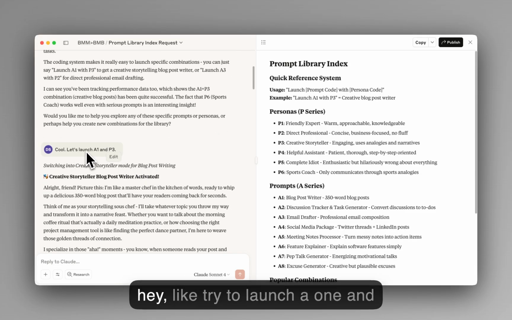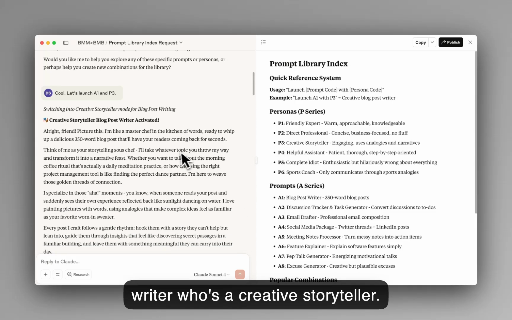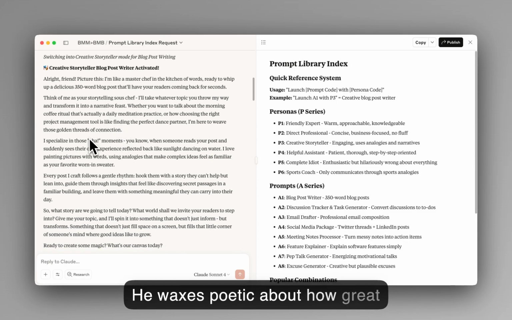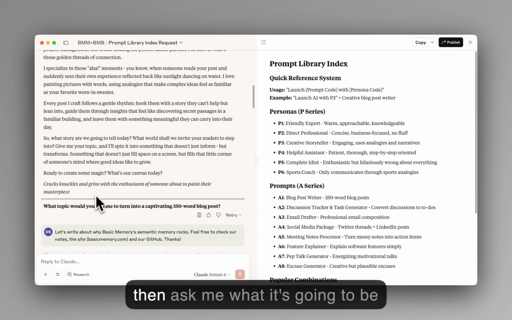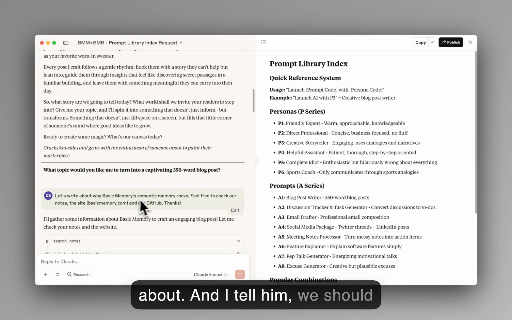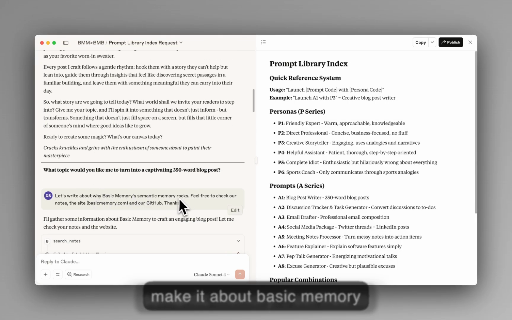So I told him, hey, try to launch A1 and P3. So we're just mixing and matching things. A blog post writer who's a creative storyteller. He waxes poetic about how great this blog post is going to be and then asks me what it's going to be about. And I tell him we should make it about Basic Memory semantic memory.